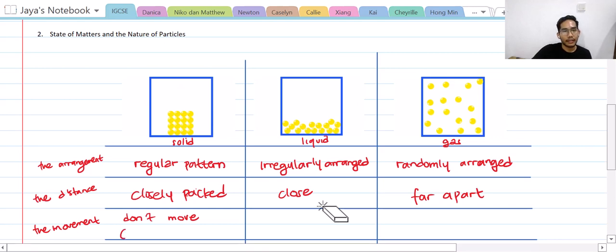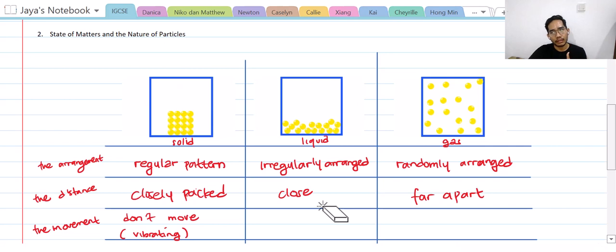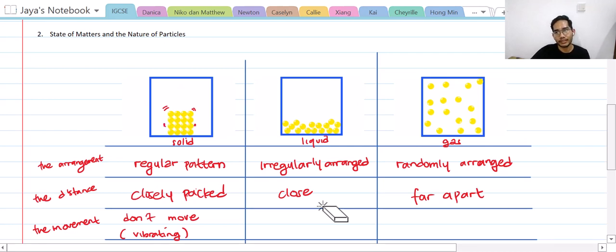Instead, they are vibrating. So remember, all particles in any state are always in motion. But for solid, they don't move. So the motion that the particles of solid do is vibrating. Maybe I should draw it like this. They're vibrating like your phone when it vibrates.